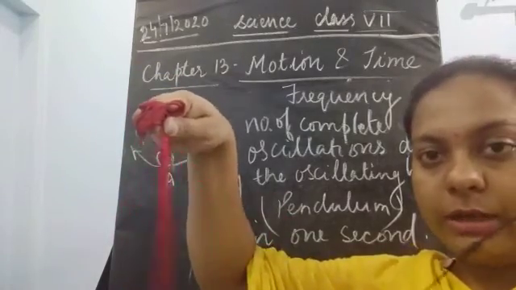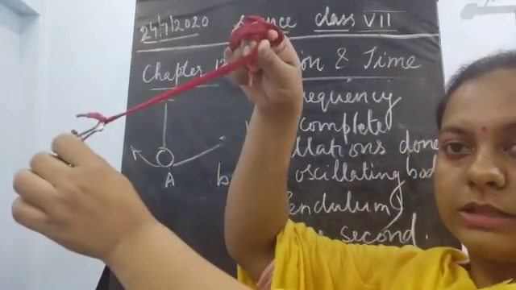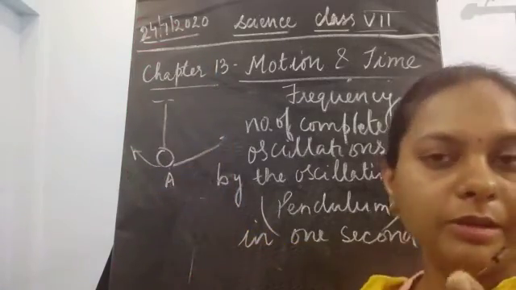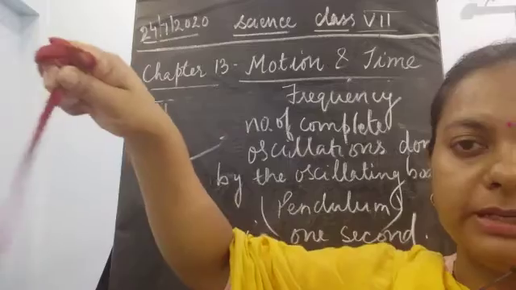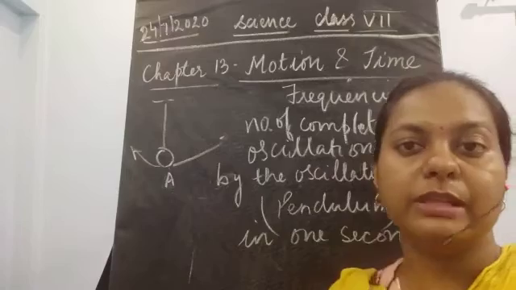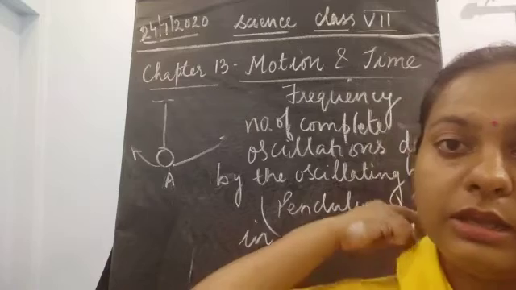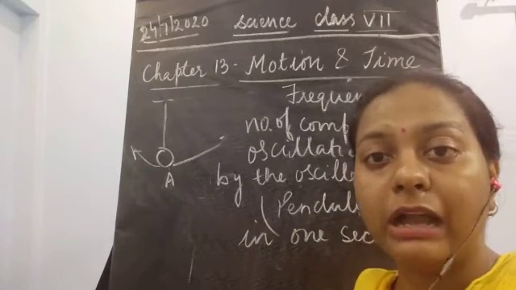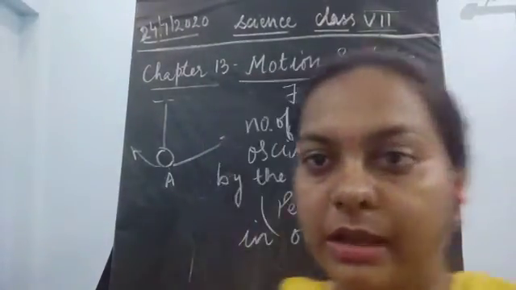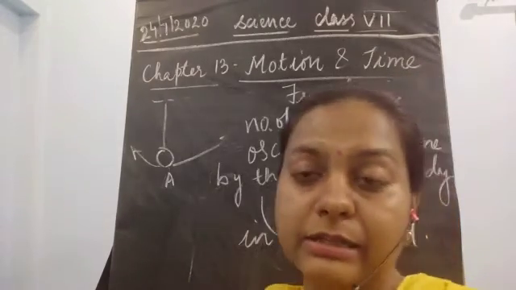So what is the complete oscillation? It starts from the mean position, moves towards the extreme, comes back, moves towards the extreme position on the other side, and comes back to its mean position. So this was about one oscillation. Now how many oscillations it would complete in 1 second becomes its frequency, the frequency of the pendulum or of any vibrating object. So this is about how many oscillations are going to be completed. This becomes the frequency of the vibrating object, that is the bob, the pendulum here.